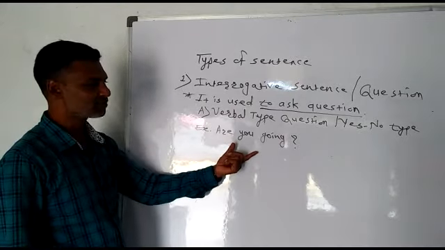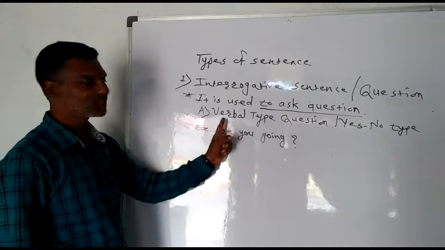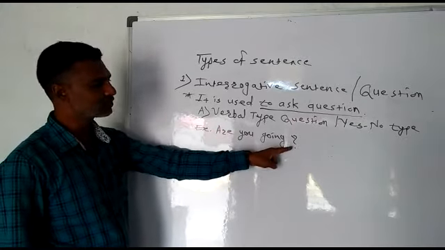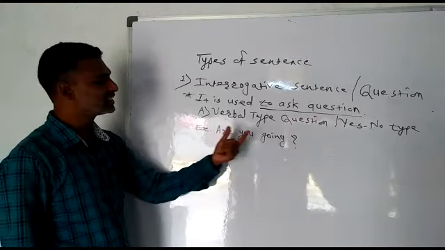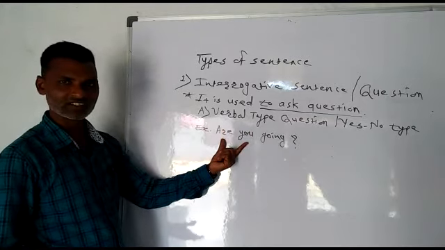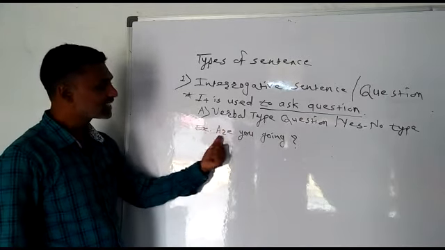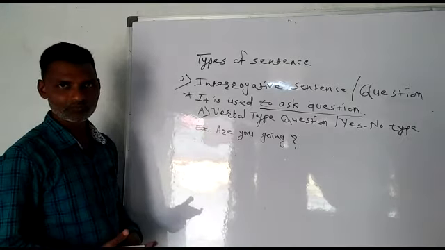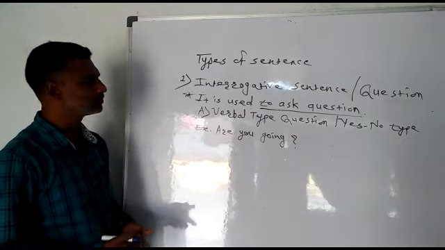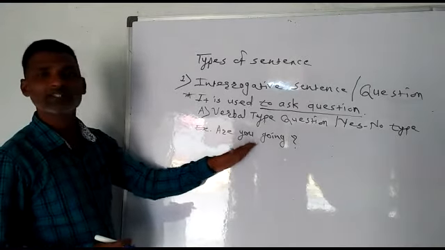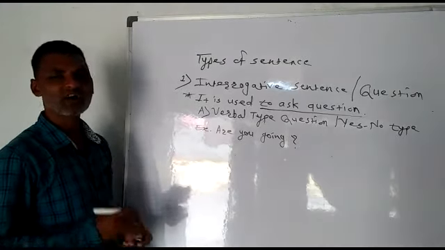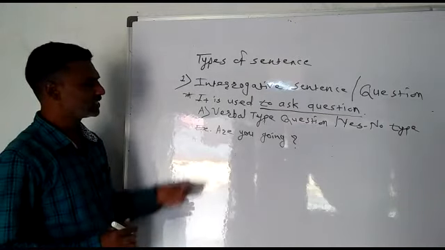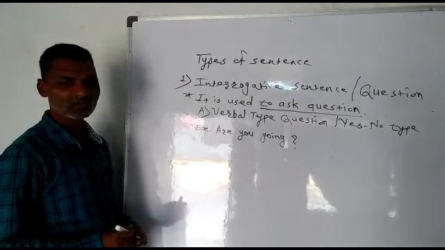It is a yes no type question or verbal type question because it begins with a helping verb, it ends with a question mark, and it is used to ask a question. Also we say it is yes no type because its answer is yes or no. If somebody asks you, are you going, then you will answer yes or no. No more explanation. Only your answer will be yes or no.